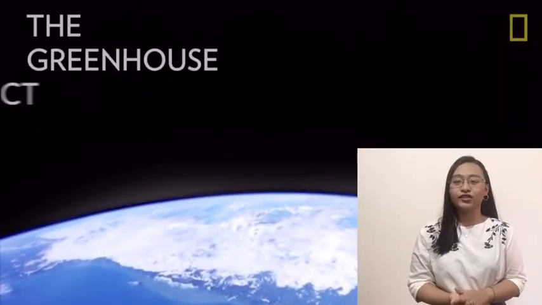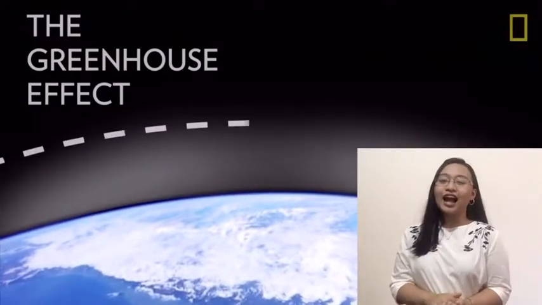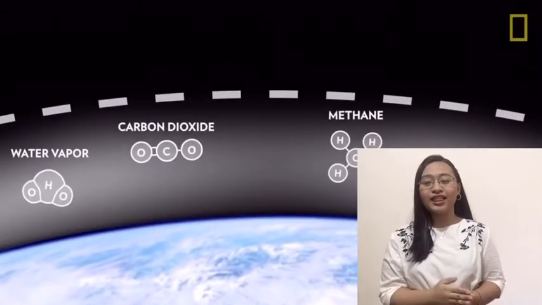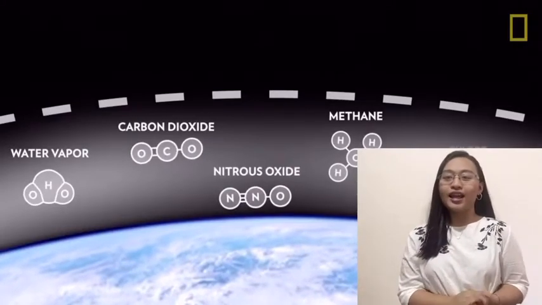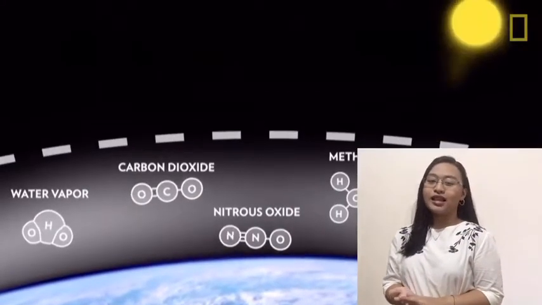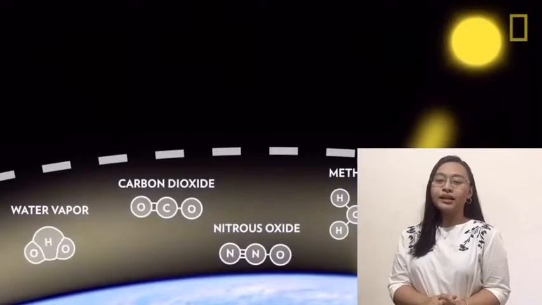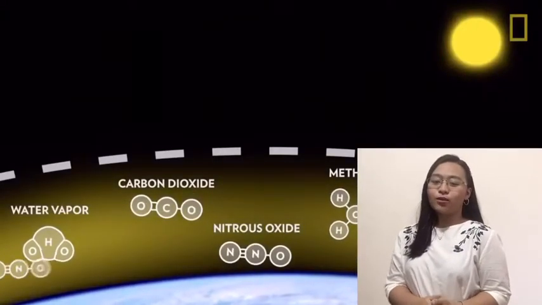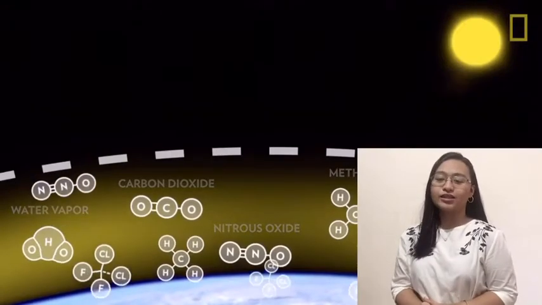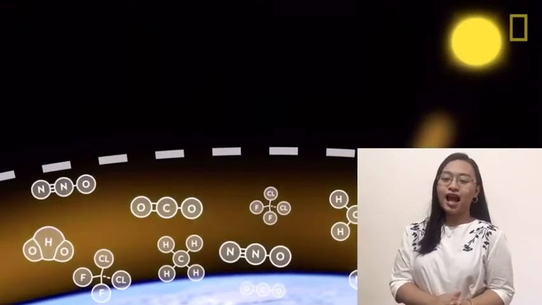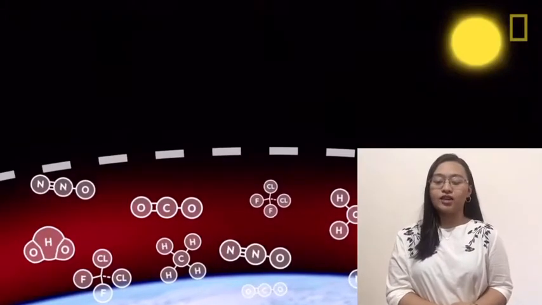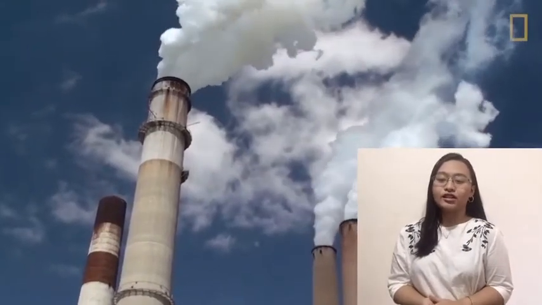The main cause is a phenomenon known as the greenhouse effect. Gases in the atmosphere such as water vapor, carbon dioxide, methane, nitrous oxide, and chlorofluorocarbons let the sun's light in, but keep some of the heat from escaping. Like the glass walls of a greenhouse, the more greenhouse gases in the atmosphere, the more heat gets trapped, strengthening the greenhouse effect and increasing the Earth's temperature.